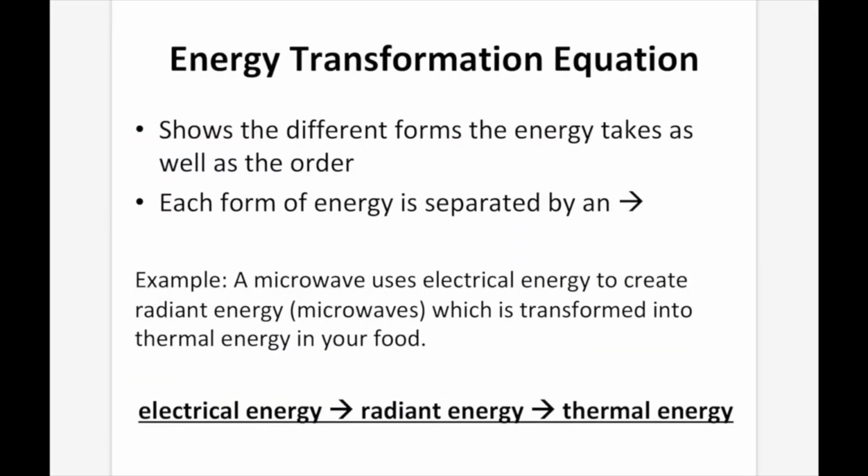Energy transformation equation. These equations show the different forms the energy takes as well as the order. So each form of energy is separated by an arrow. So for example, a microwave uses electrical energy to create radiant energy, microwaves, which is transformed into thermal energy in our food. So we have our electrical energy, arrow, radiant energy, arrow, thermal energy.